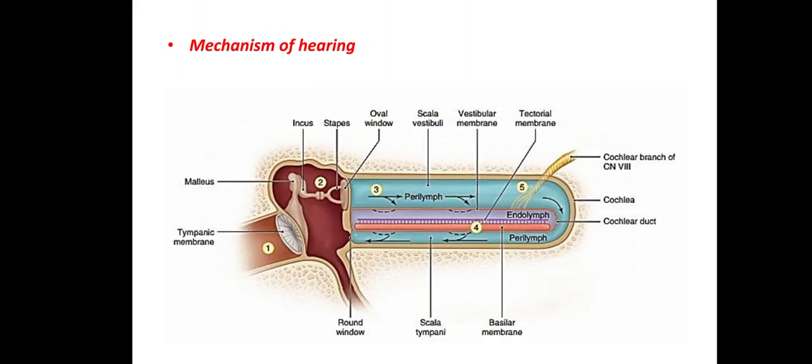The sound waves are received by the external ear, the pinna, and these sound waves then move in the ear and vibrate the tympanic membrane, which is also called the eardrum. The tympanic membrane is attached to a bone called the malleus, in the middle ear, which in turn is joined to a bone called the incus, which is again joined to a bone called the stapes. So there are three ear ossicles which are attached one by one.